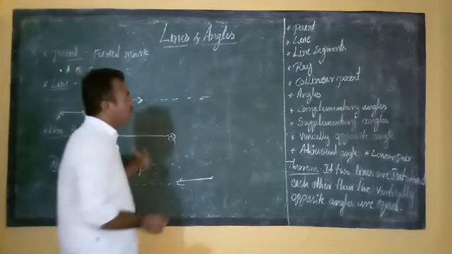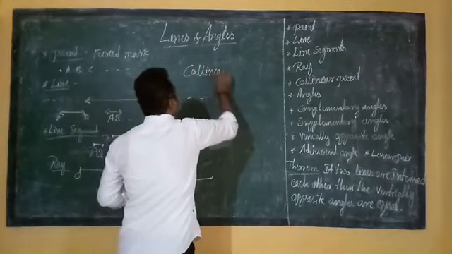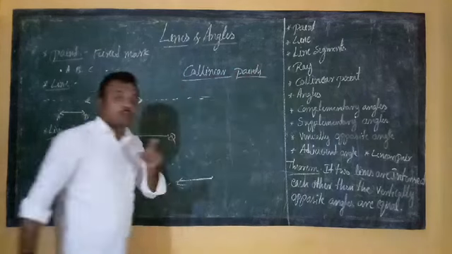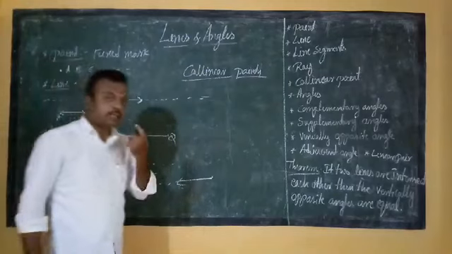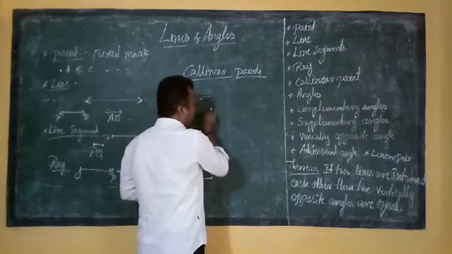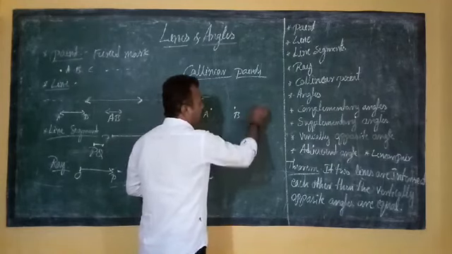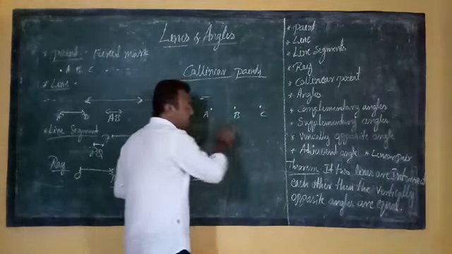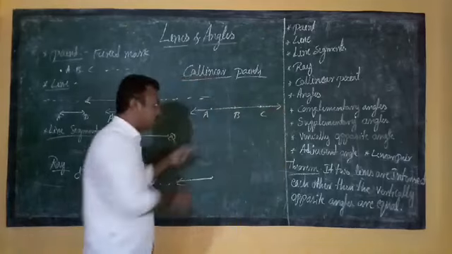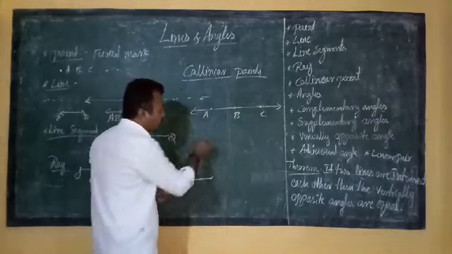And then come to collinear points. What do you mean by collinear points? Collinear points means, see students, two or more points that lie on the same straight line. For example, see there, this is one point, I will call it A. This is another point, I will call it B. This is another point, I will call it C. These points are lying on the same straight line. Correct? So that's why these points are called collinear points. Non-collinear points means, see there.